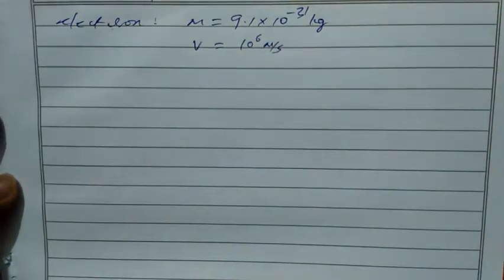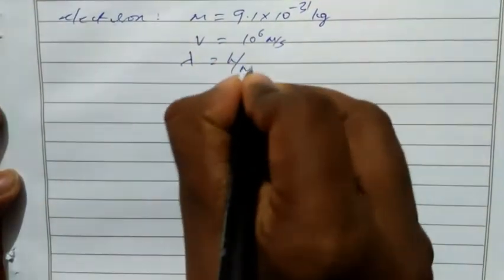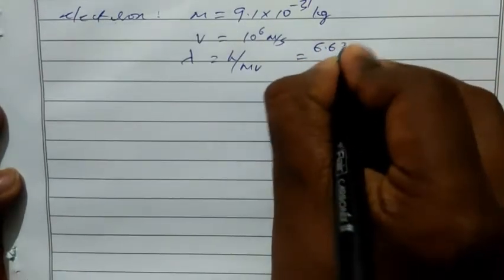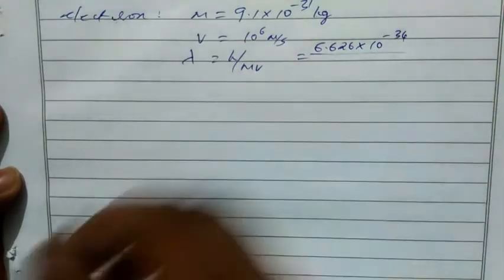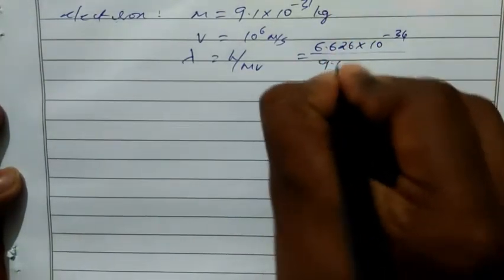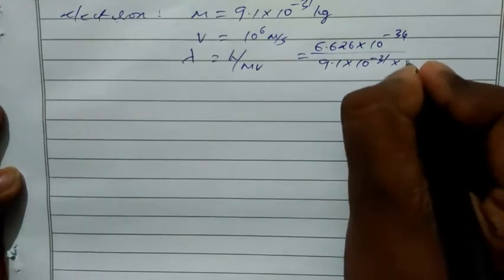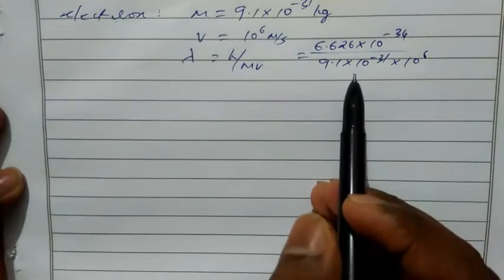So let's substitute the value. Lambda equal to h by mv. So h is 6.626 into 10 power minus 34 divided by mass 9.1 into 10 power minus 31, velocity 10 power 6. If you see here, the mass is very low.